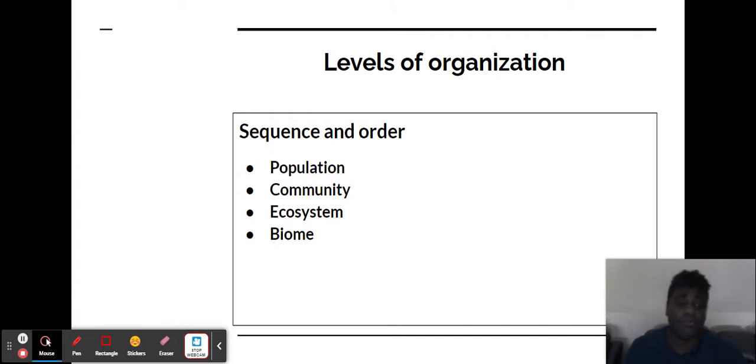We're not going to really focus on the biome. The biome is something that you'll learn in high school. Today's focus is actually going to be on population, community, and ecosystem. Those are the things that you're going to have to remember. So, in your notebooks, please record down those three, as those are going to be the important differentiating factors that you'll need for eighth grade.